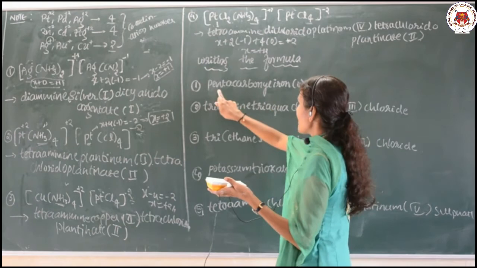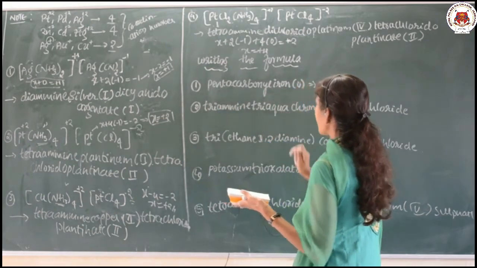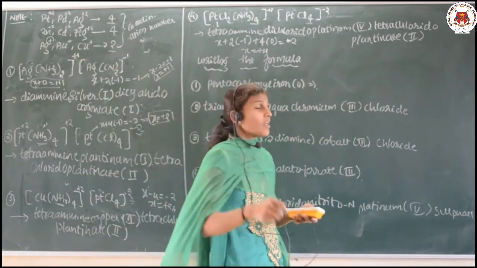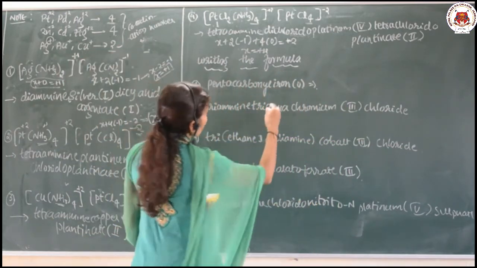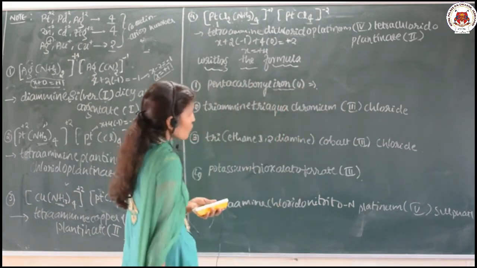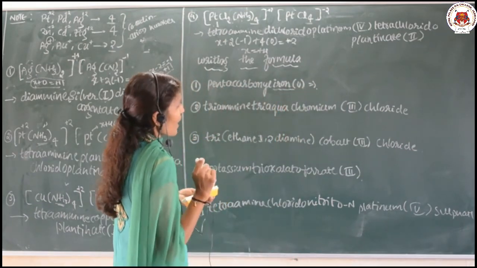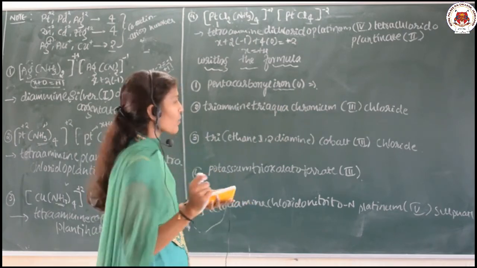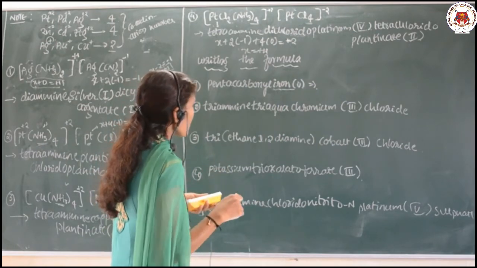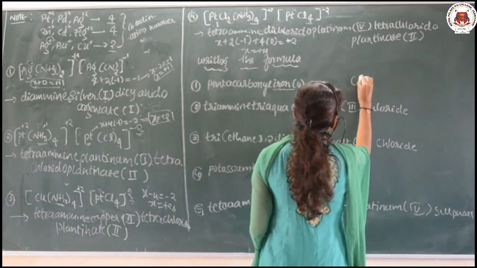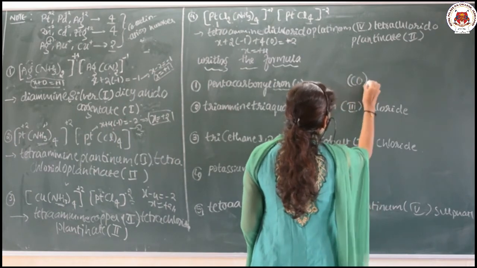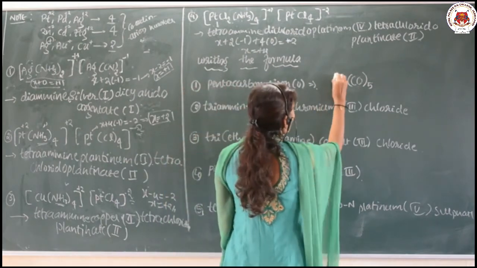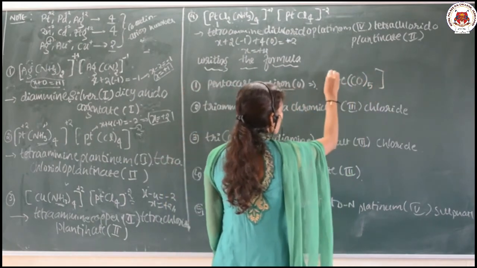First, pentacarbonyl iron, oxidation state is 0. First, find out the central metal atom there. In front of the central metal atom we are going to write the oxidation state. Which is the central metal atom there? The central metal atom is iron. And pentacarbonyl: write down carbonyl means CO, penta means 5 times, and then the central metal atom, Fe. So, write the complex.